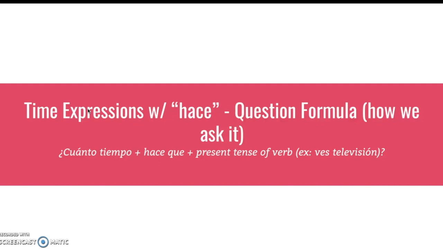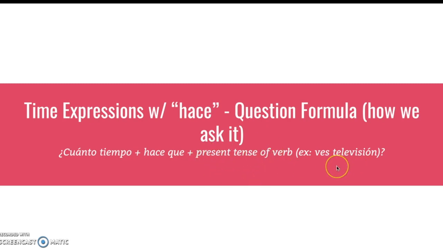Now let's mix it up just a little bit and think about it if we wanted to ask a question in this format. The format's going to be set up very similarly. You'll actually notice that we need the same pieces still, but the one thing that we don't know in these situations is how long someone's been doing something, what the time period has been. We have to figure out that with the question. So instead of listing a time, we're going to say cuánto tiempo. That's our formula. So cuánto tiempo, how much time? Hace que, you're not going to change. And then whatever your present tense of the verb is, just like we did on the last one.